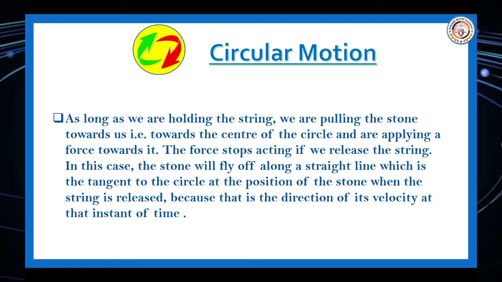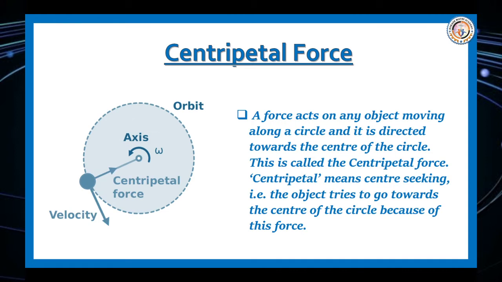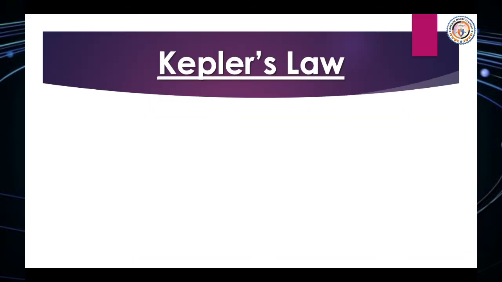That is the direction of its velocity at that instant of time. The centripetal force: observe that figure. A force acts on any object moving along a circle and it is directed towards the center of the circle. This is called the centripetal force. Centripetal means center-seeking, that is, the object tries to go towards the center of the circle because of this force.